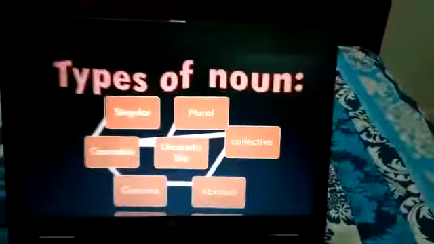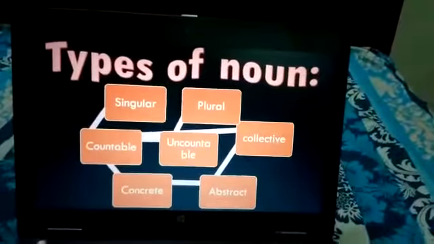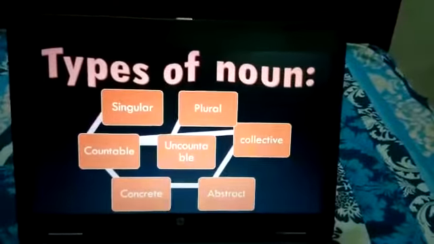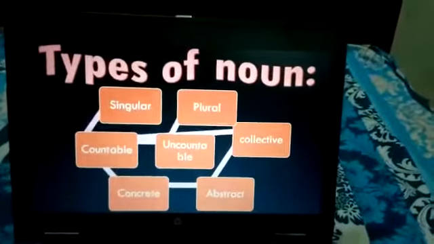It has several types that we'll be discussing right now. What are the types of nouns? Singular, plural, countable, uncountable, collective, concrete, abstract. All these are the types of noun that we'll be discussing one by one.